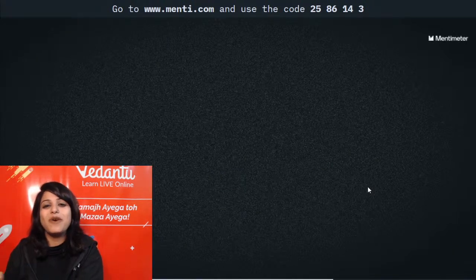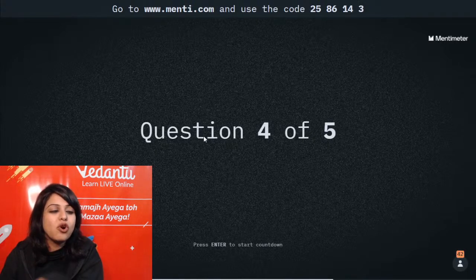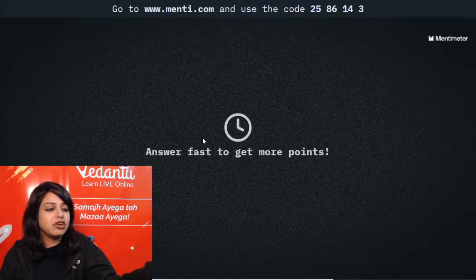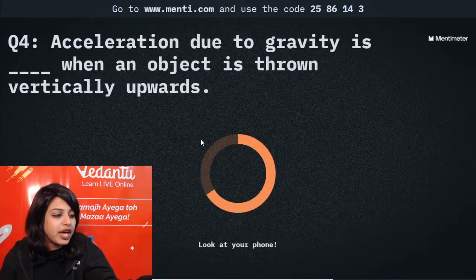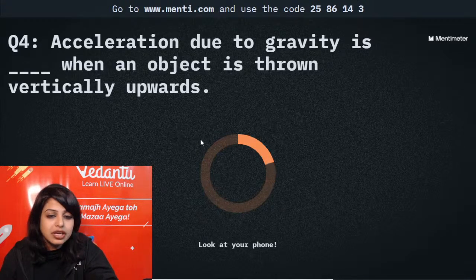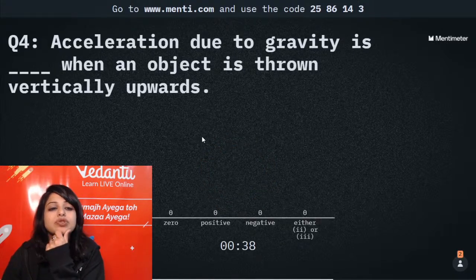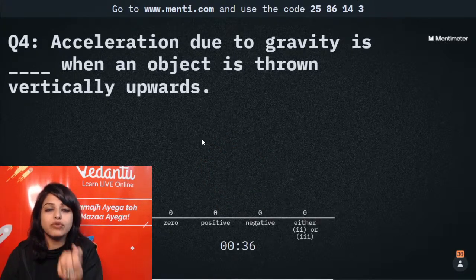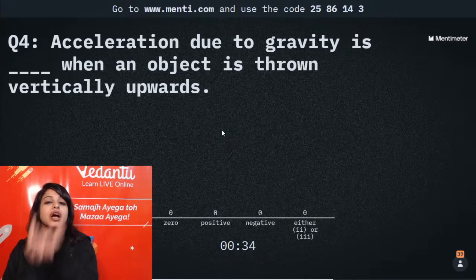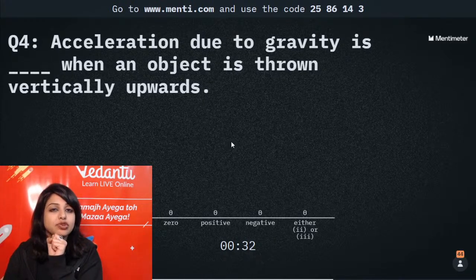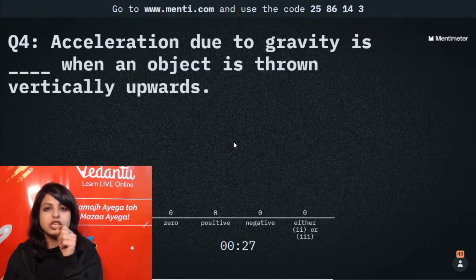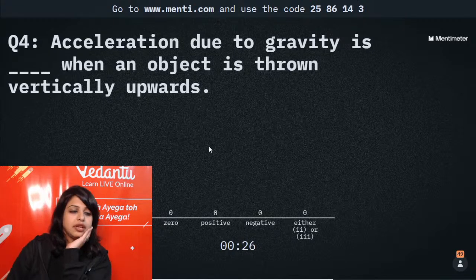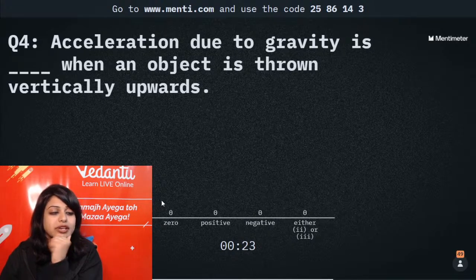Okay, next one. Question number 4 out of 5 coming on your computer screen. Now, you're first. Very good. Okay, so acceleration due to gravity is dash when an object is thrown vertically upwards. When I throw something upward, what is my acceleration due to gravity? G is 0, small g is positive, small g is negative, or either. Now the answer should be, what do you think? What is by convention? What is physics?